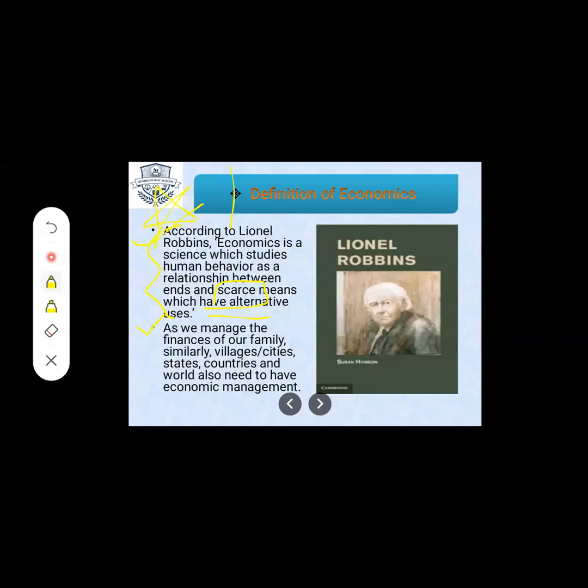We have to keep this one point in our mind, students, that managing our family and managing our country, state, world, it is the same, but the process of how to manage is quite different.